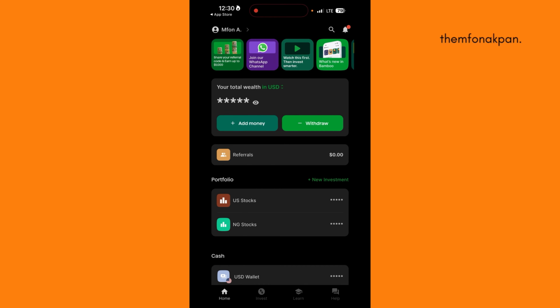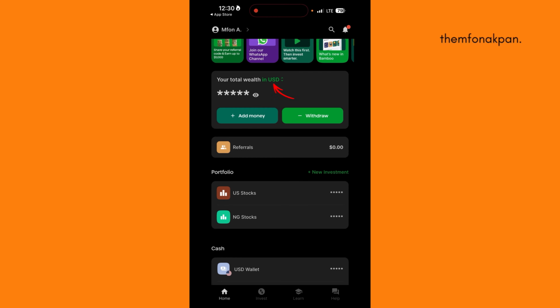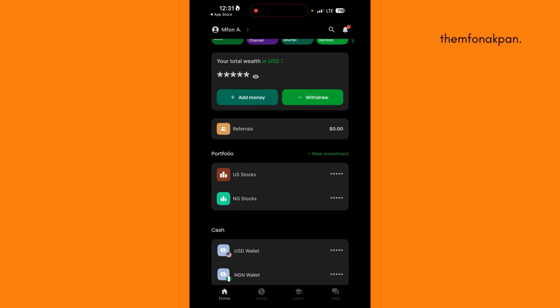And here we are. Once you've done all of that, this is what your dashboard is going to look like, but with no money inside. I'm obviously hiding my total wealth. So right here, you're going to see your total wealth either in USD or Naira. If you're a Nigerian watching this, you can simply come here. If you want to see your total wealth in Naira, you just click on here and change it. If you want to see it in USD, I love keeping mine in USD, so you click on here as well. The same thing if you're in Ghana, or I don't know which other country can use Bamboo. I think African countries basically. All right, so this is where you're going to see your total wealth.